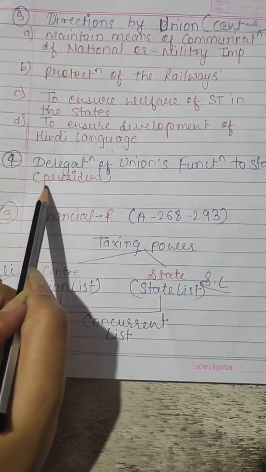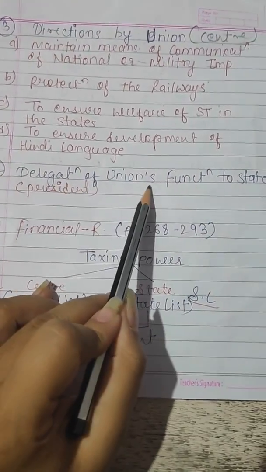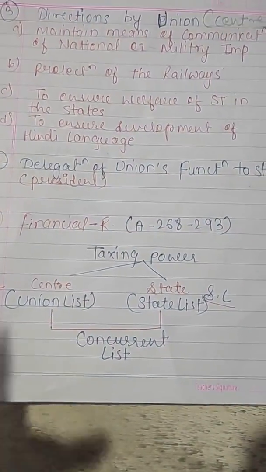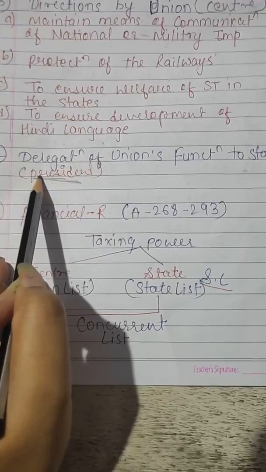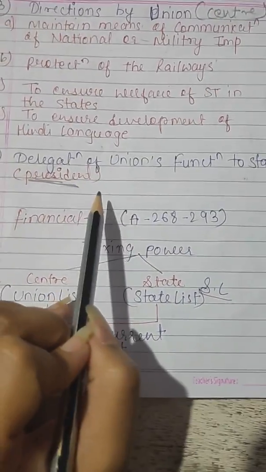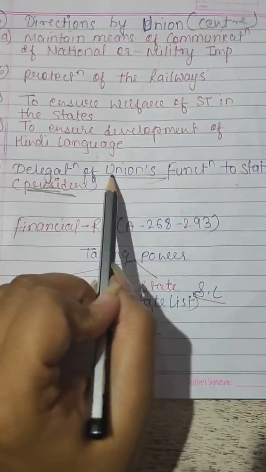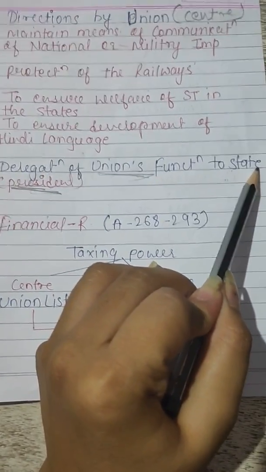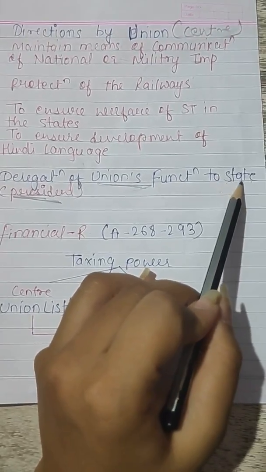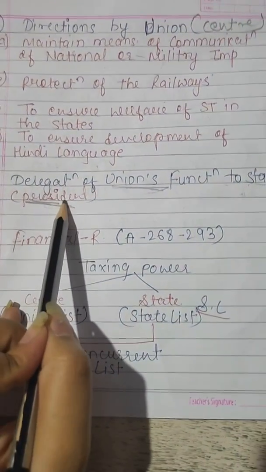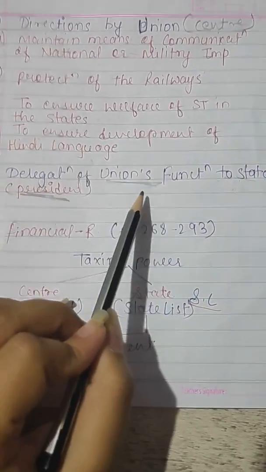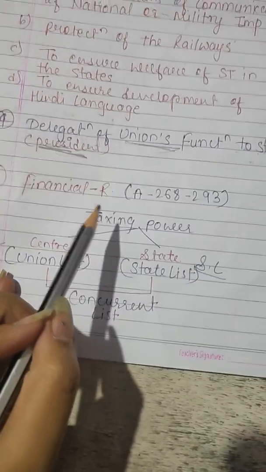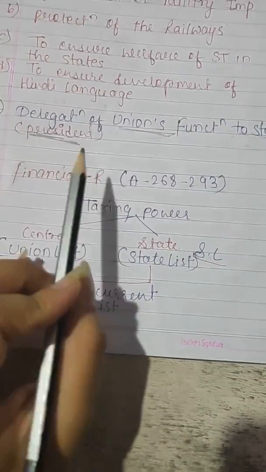There is one more point, that is, delegation of the Union's functions to the state. That means the President of India has the power to delegate some of the Union functions to the state government with the consent of the state government. Though the consent of the state government is not binding on the President, the consent is necessary to be taken. Now, our third relationship is the financial relationship.